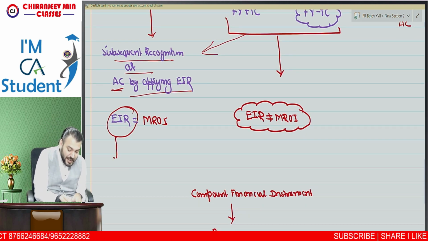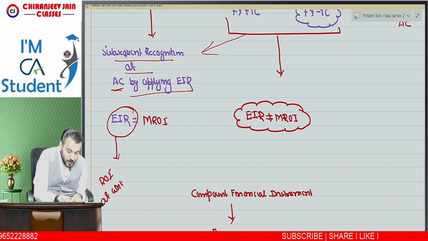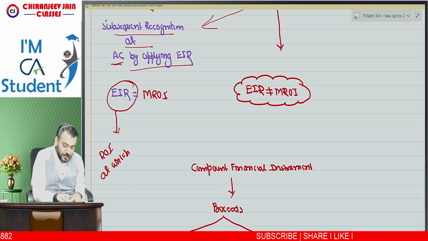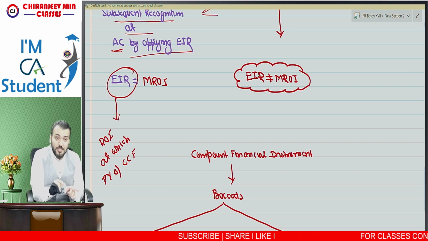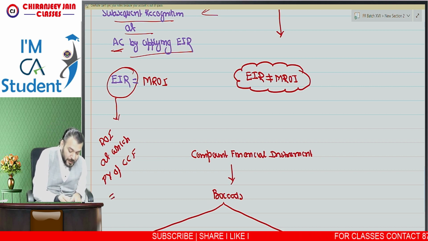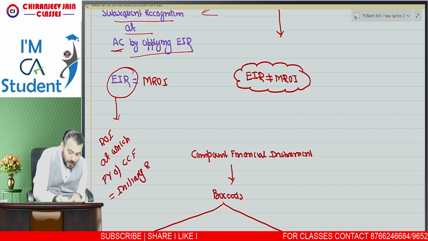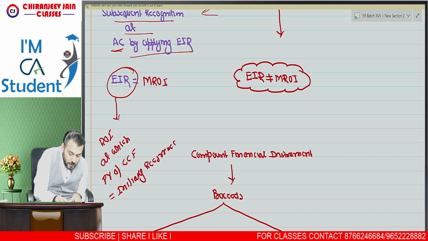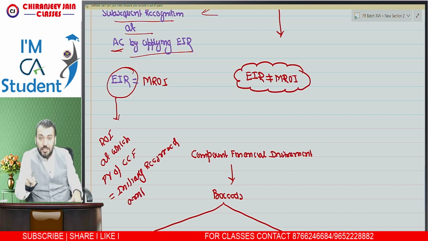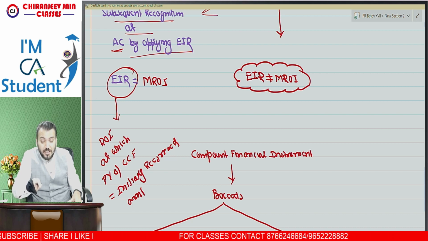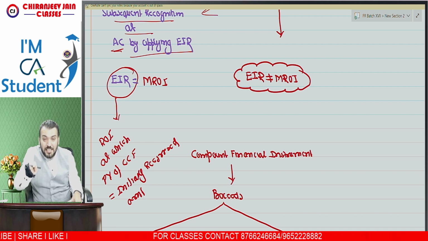EIR is the rate of interest at which the present value of contractual cash flow will be equal to the initially recognized amount.